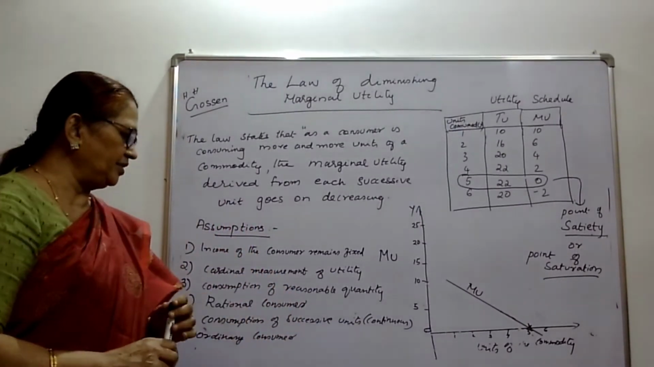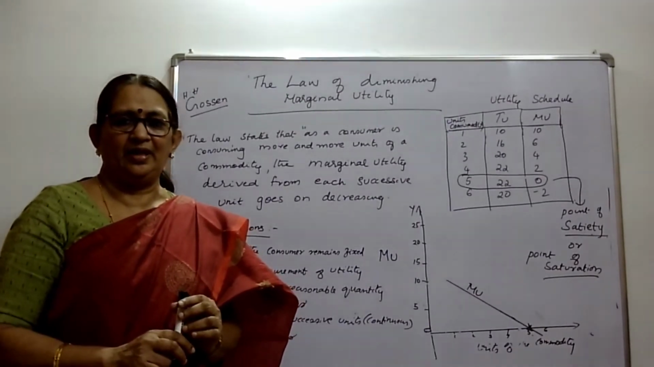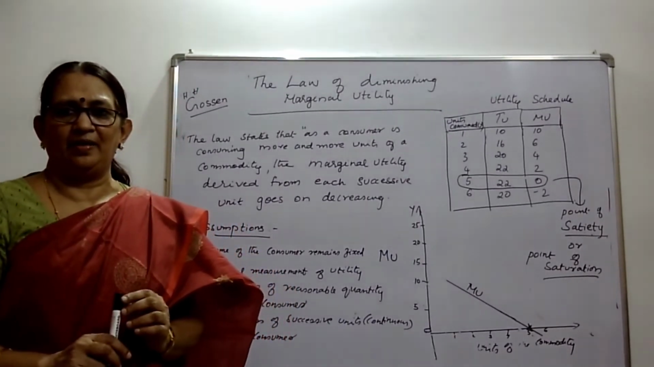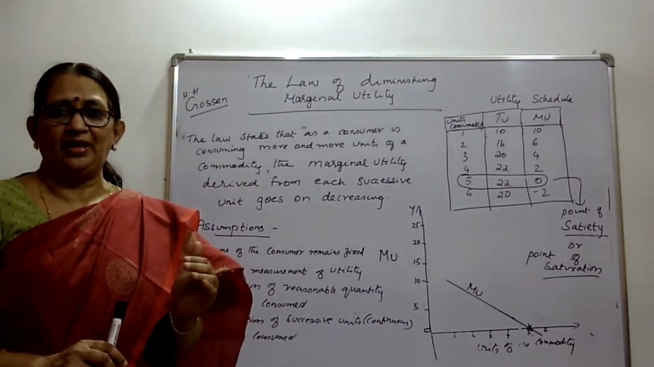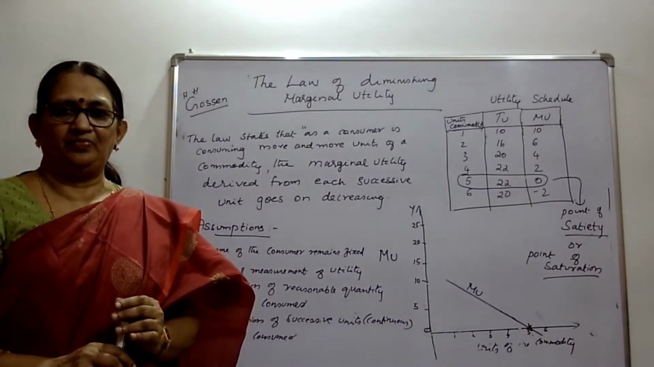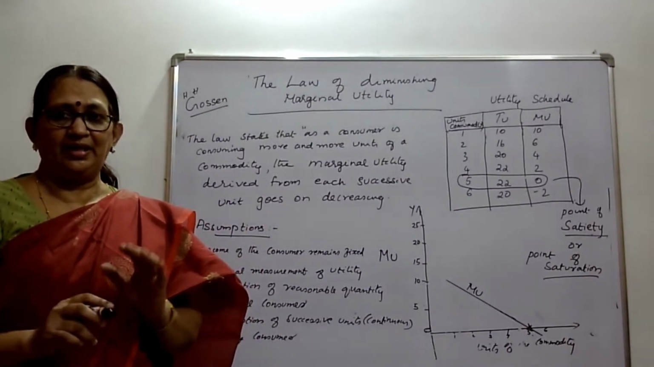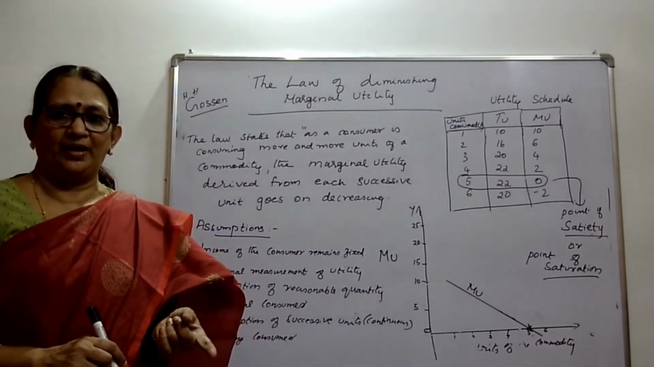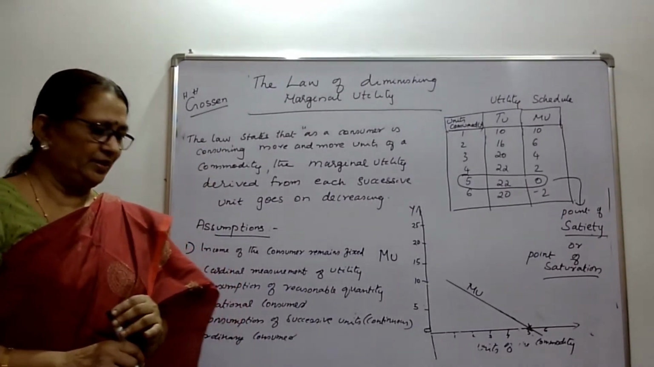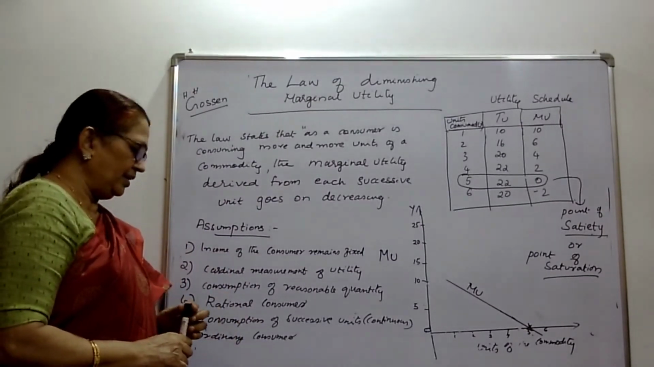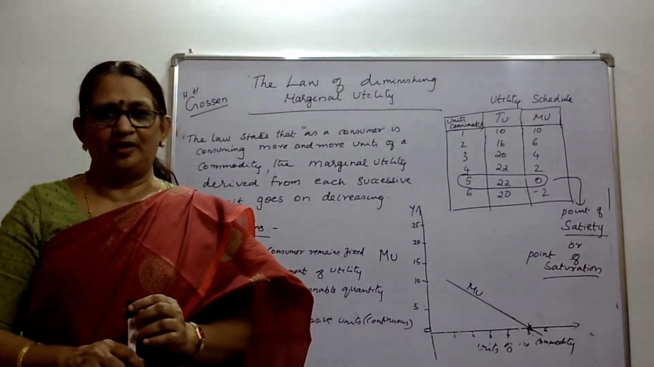Then consumption of successive units. This I have already explained. If you are consuming a particular commodity, it means continuous consumption. There is no break in the consumption. Not one apple in the morning, another in the afternoon, another in the evening, no. Successive units. Then, as I have mentioned, the consumer is an ordinary consumer, not extraordinary.